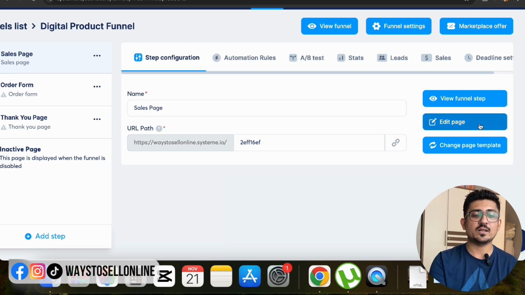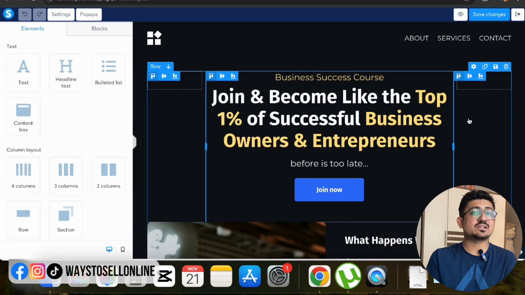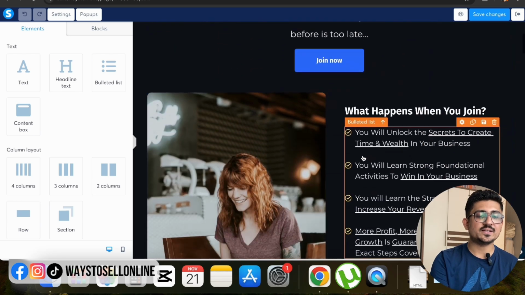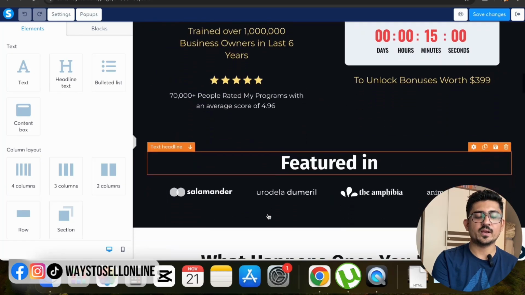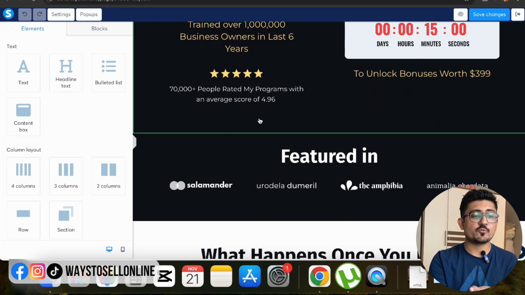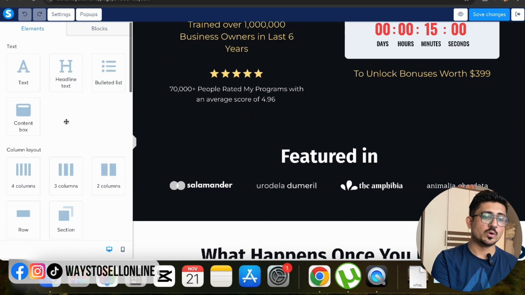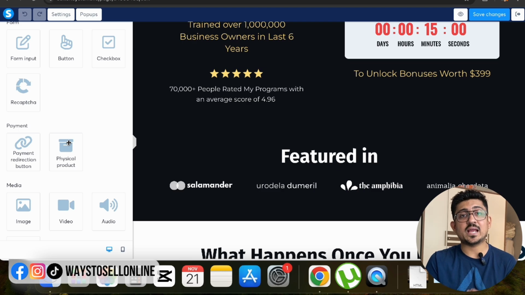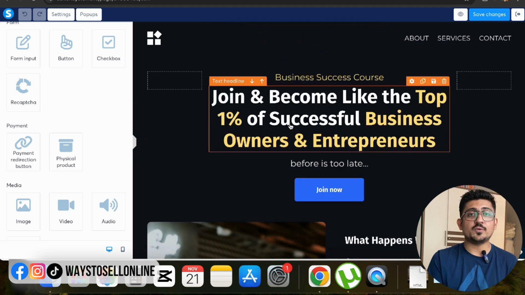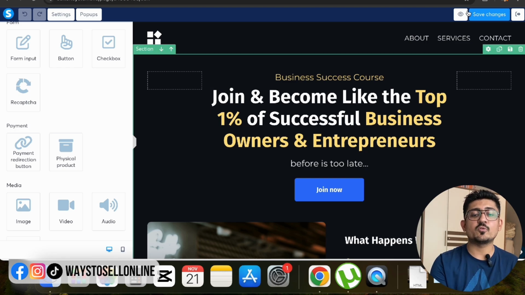If I click on edit page, I will be able to completely customize that funnel page as per my requirement, as per my product, right? From here you can see that if I want to make any changes in text, in color, in button or in images, I can make them from here. I can just delete any row, any block, or from the left side, I can add any block or row. Like I can add some heading, text, column, button, checkbox, I can define their action and so on. So it's super easy. If you're at this page, you can play around with these boxes and customize that template easily with some clicks, right? After customizing that template as per your need, all you have to do is click on save changes.